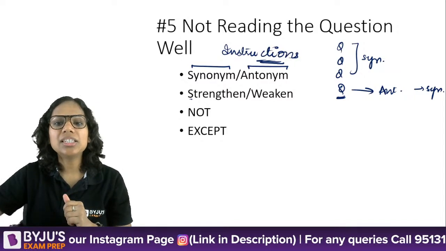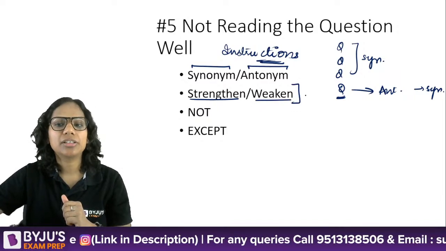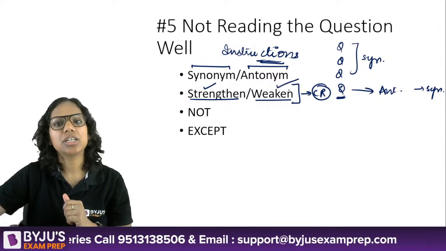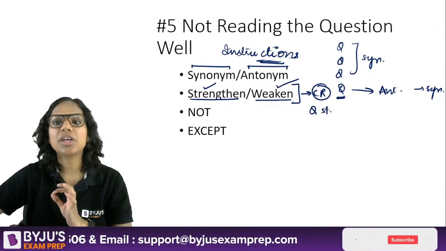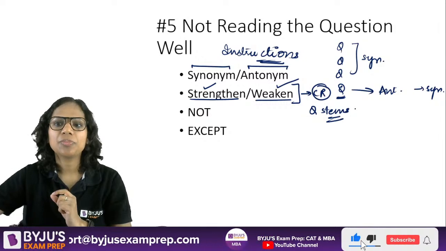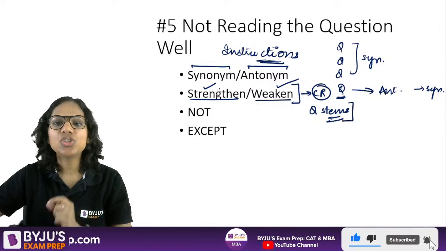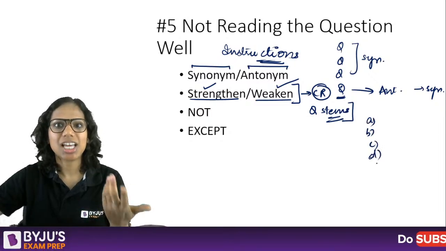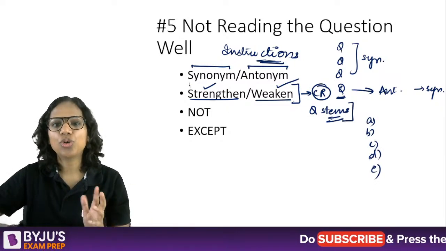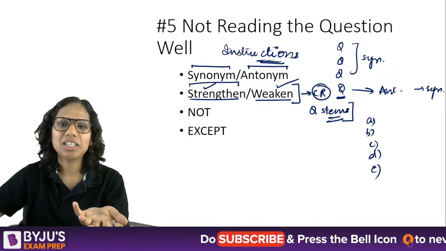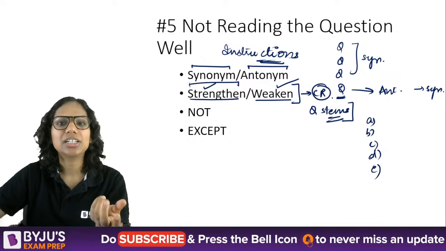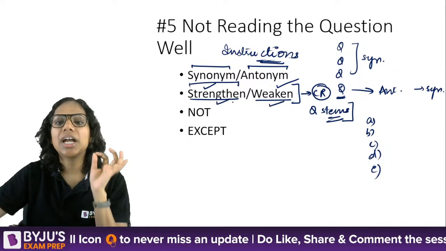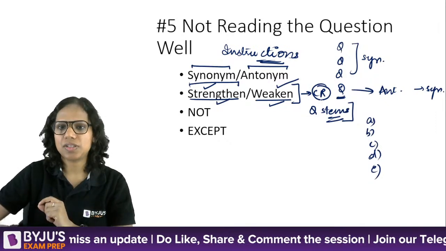Okay. Then sometimes students are not able to comprehend in critical reasoning questions whether it is a strengthening question or a weakening question. So read your question stems very carefully. Because if in a strengthen question you take it to be a weaken question and mark an option accordingly, you've lost marks and you actually ended up spending a bit of time also. CR tends to take relatively more time, right? So please gauge very carefully the kind of question that is asked in critical reasoning. Okay.